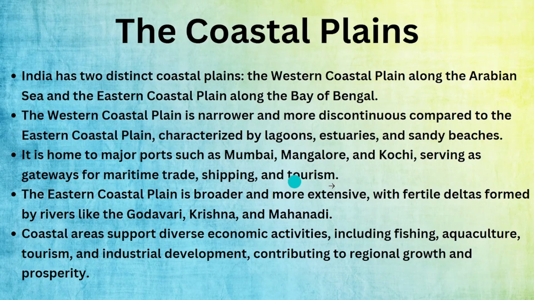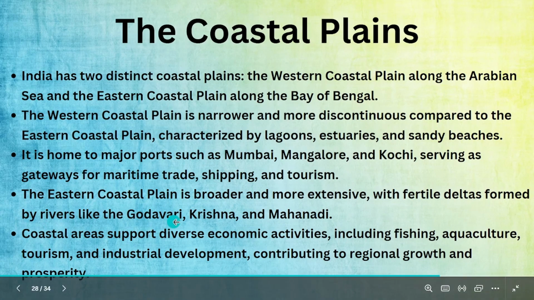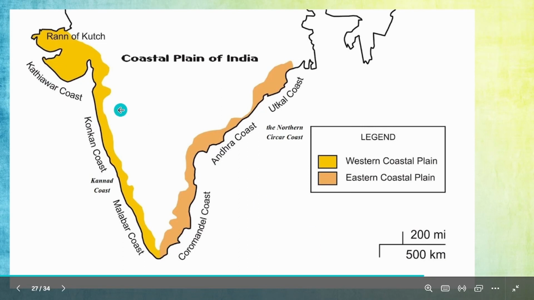The West Coast is home to Mumbai, Mangalore, and Kochi. Mumbai helps a lot with shipping and maritime trade. The eastern coast is broader, with fertile deltas formed by rivers like Godavari, Krishna, and Mahanadi. There is an interesting point here. What happens is all the rivers which flow on this plateau, right?